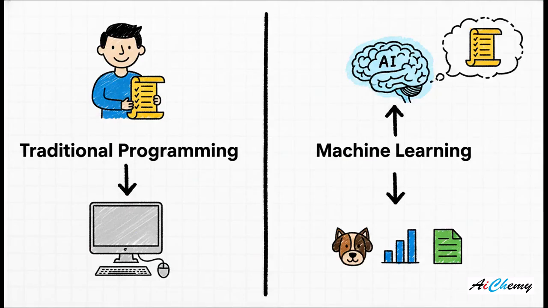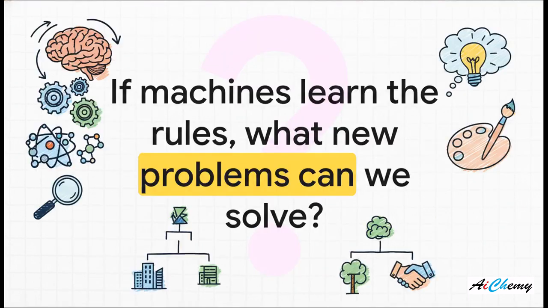So, if there's one key thing to take away from all this, it's this really simple but profound difference. With traditional programming, we write the rules. With machine learning, the machine learns the rules from examples. That one single fundamental shift is what unlocks AI's ability to solve problems that we used to think were completely impossible for computers. And that leaves us with a pretty fascinating final thought.